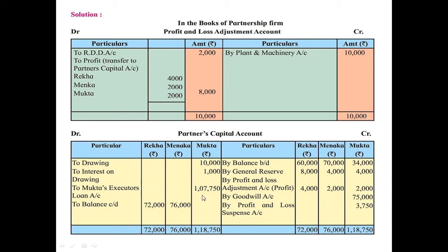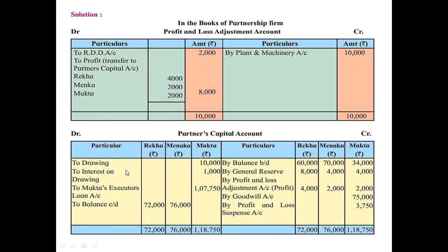So here the credit side total for Mukta is 1,18,750. From that you have to subtract 11,000 on account of drawing and interest on drawing. So rupees 1,07,750 will be recorded as Mukta's executor's loan. So it is a liability.